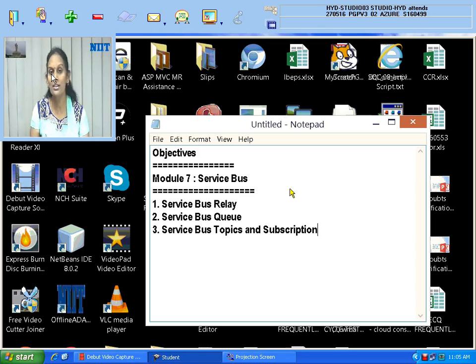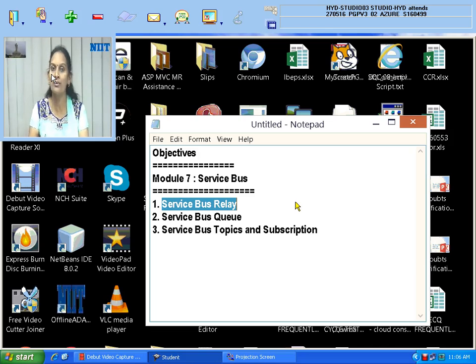What is the advantage of using this service bus? There are some firewall problems. When I'm sending a message, there is no guarantee that my receiver will receive it. And sometimes my receiver is not available at the time I'm sending the message. Still, whenever the receiver is ready, I want to ensure that my message is received by the receiver to whom I have sent it. So for rules and additional security, you will go for this service bus. You need to know the value of this. First we will learn service bus relay.